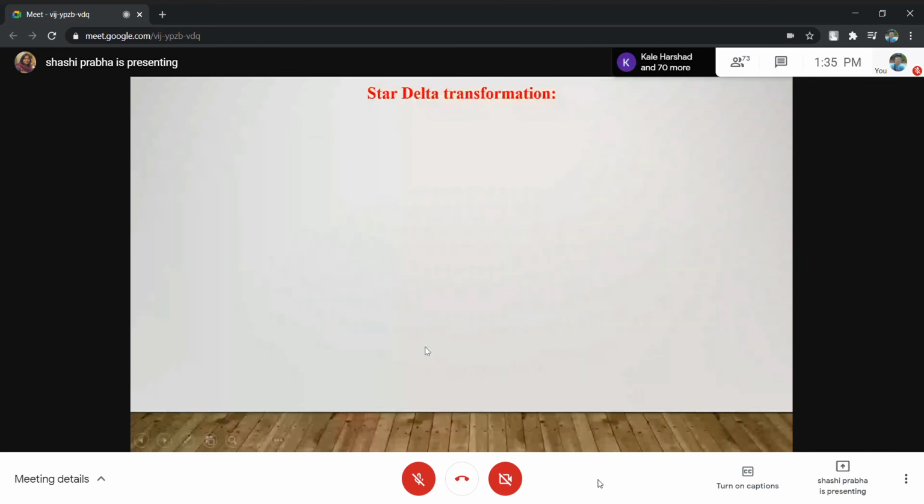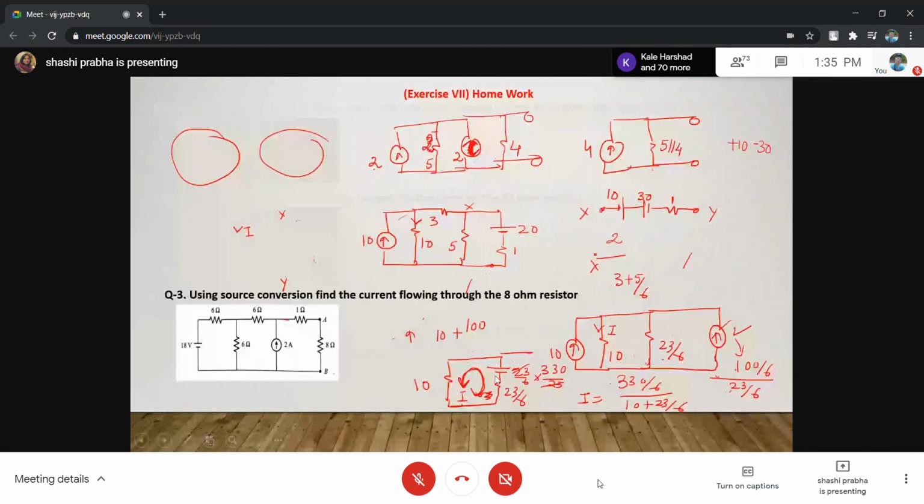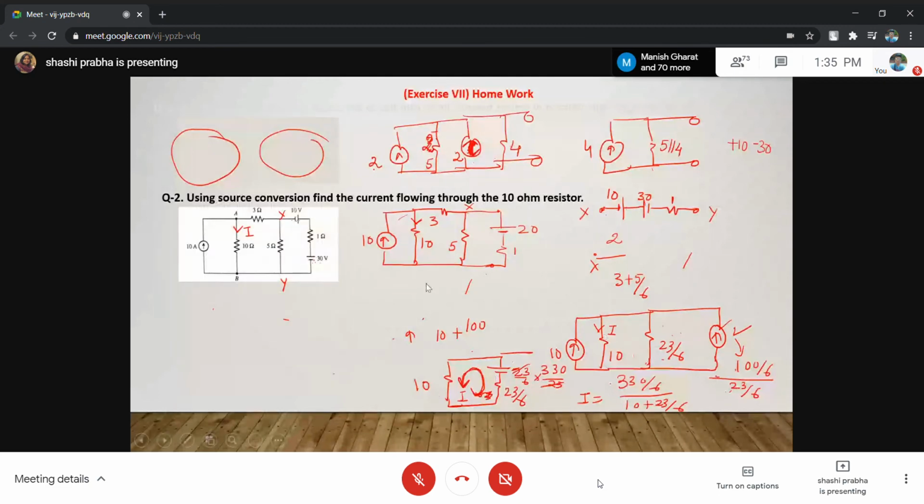This was the numerical. Can you start fresh again? Start this numerical. Think of a few steps.